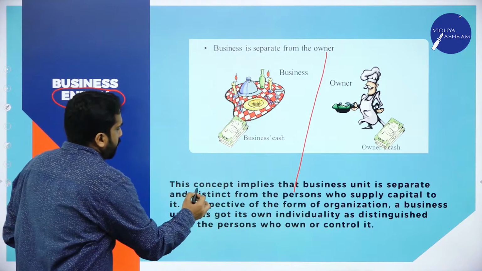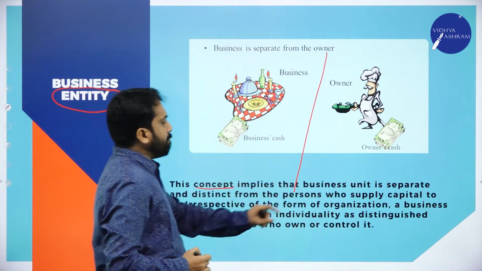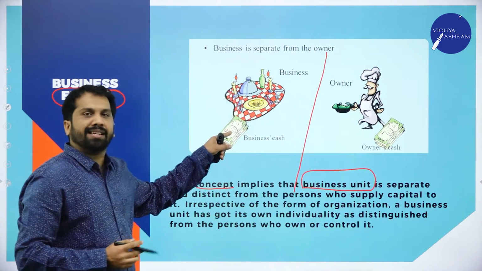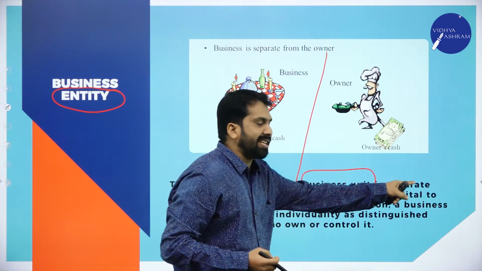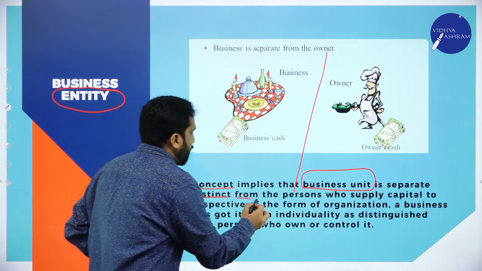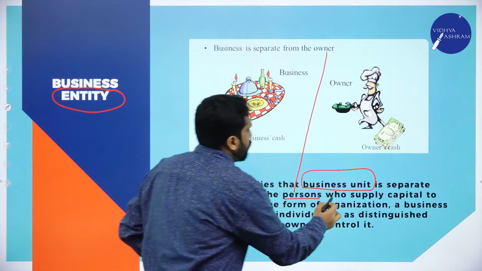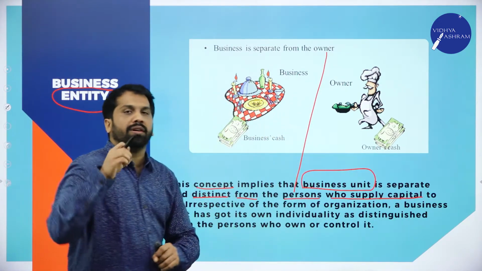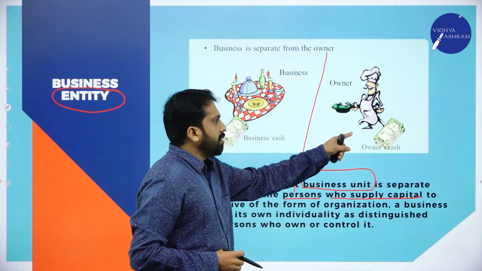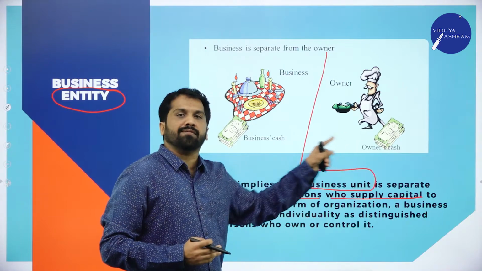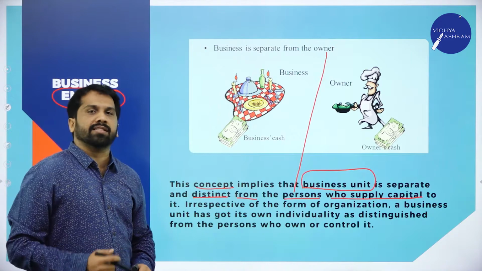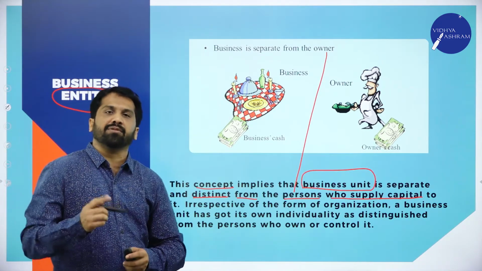Now, this concept implies that the business unit is separate and distinct from the person who supplies capital. Capital means what? Investment. Who invests? Owner. So, we should separate owner from the business. This is called business entity concept. So, 3 concepts we have done. We'll go for the 4th one.